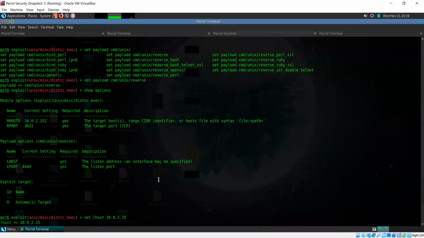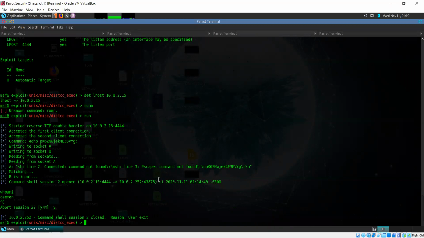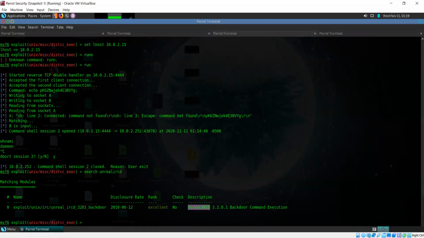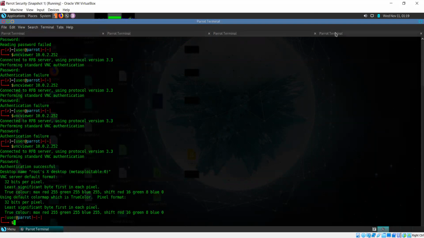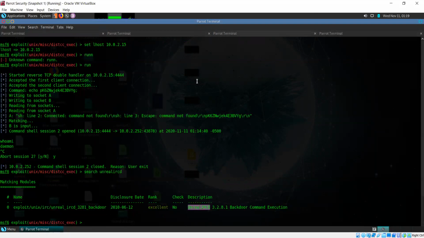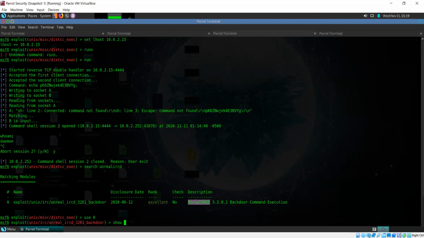I'll shift back to my Metasploit tab, and here you can simply use search for Unreal IRCD. Let's see. Okay, it says that there is a backdoor command execution in Unreal IRCD version 3.2.8.1. What's the version here? Okay, the version has not been specified. No problem. We can still try. Use this. Use 0. Options once again.